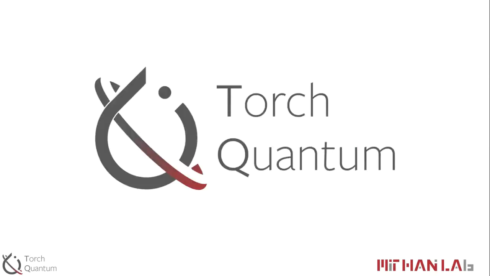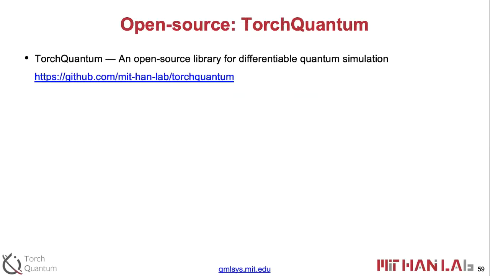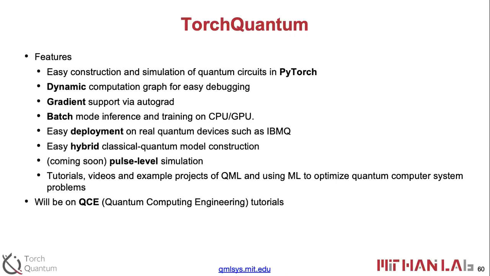Okay, so for the next several minutes, I will give a brief introduction of our TorchQuantum library, which is an open source library for differentiable quantum simulation. There are several features. The first one is that we construct all the basis operations and the basic data structures using PyTorch native ones. For example, if we are doing state vector simulation or density matrix simulation, we can use PyTorch tensors to construct those state vectors and matrices.